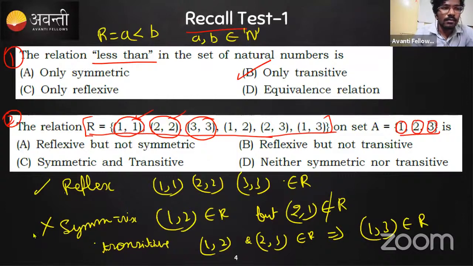Hence, if you see which of the following options are right, it is reflexive but not symmetric that will be the right answer, and it is not symmetric but transitive is correct. So option C becomes wrong. Option B, reflexive but not transitive, is wrong actually, since it is reflexive and also transitive. Option D says neither symmetric nor transitive. Even this is wrong because symmetric is wrong, but it is transitive. Hence among the given options, A is the correct one. Is this clear? Option A is the right one.